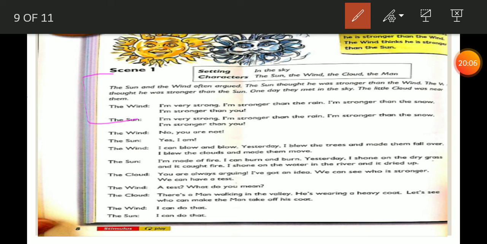The cloud: You are always arguing. I have got an idea. We can see who is stronger. We can have a test. The wind: A test? What do you mean? The cloud: There is a man walking in the valley. He is wearing a heavy coat. Let's see who can make the man take off his coat. The wind: I can do that. The sun: I can do that. It's our first page in our text. Tomorrow, inshallah, we will take the second part.